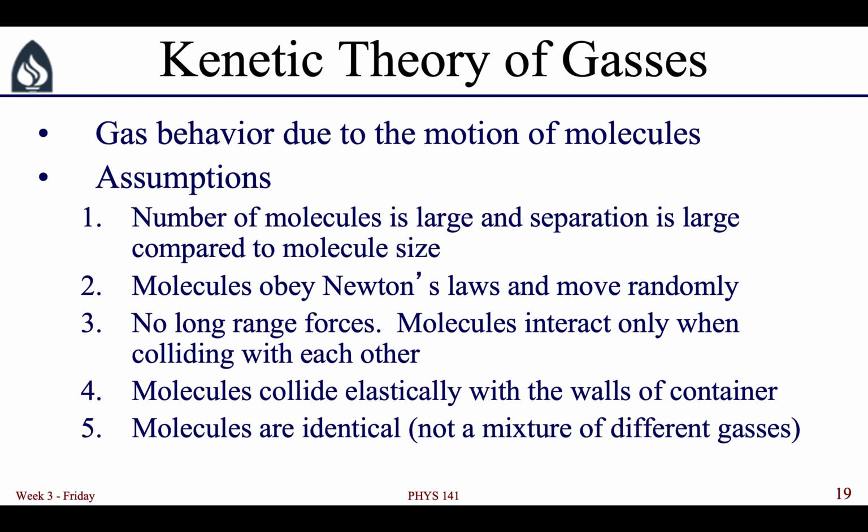The kinetic theory of gases also works only for identical molecules. So that means that you can use the kinetic theory of gases when you just have one type of molecule or one type of atom that makes up the gas. And it doesn't work for mixtures of different gases like air. Air is a mixture of nitrogen and oxygen and argon and some other things. And so the kinetic theory of gases wouldn't exactly work there. You'd have to modify it a bit for a gas mixture.